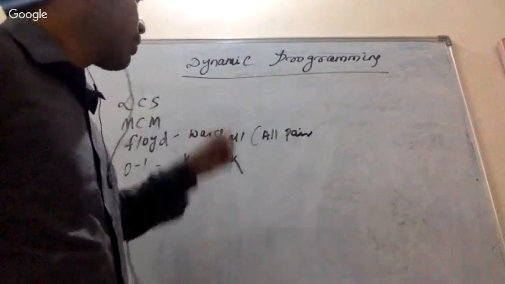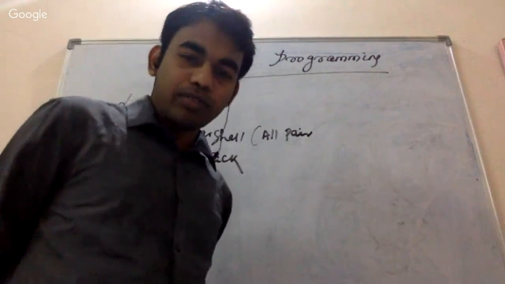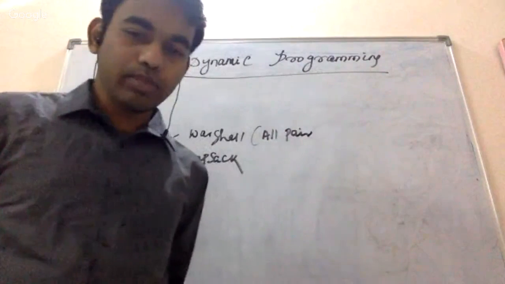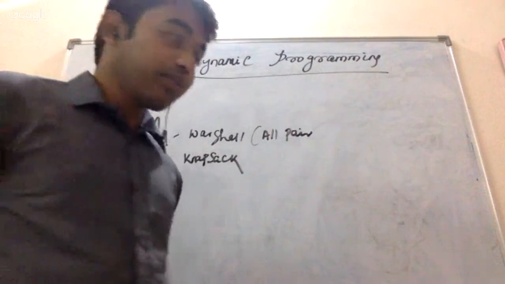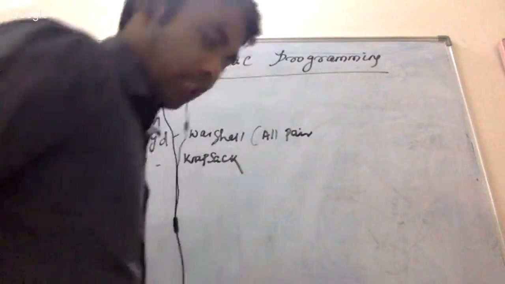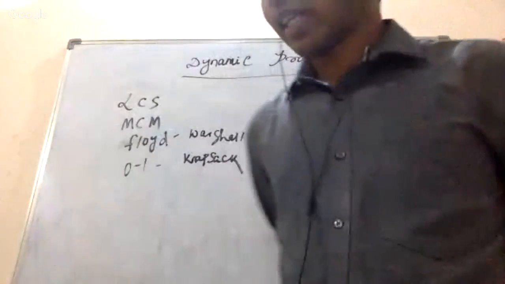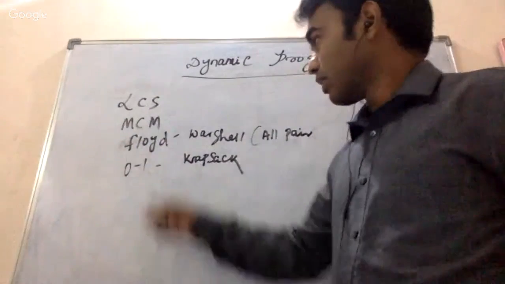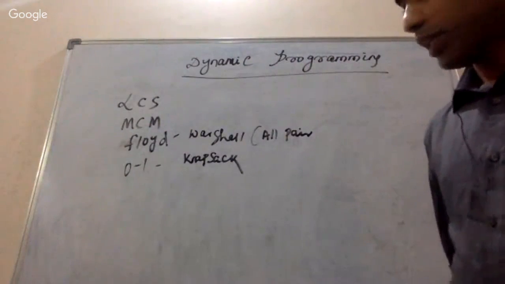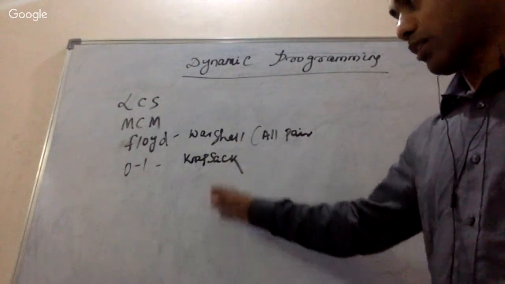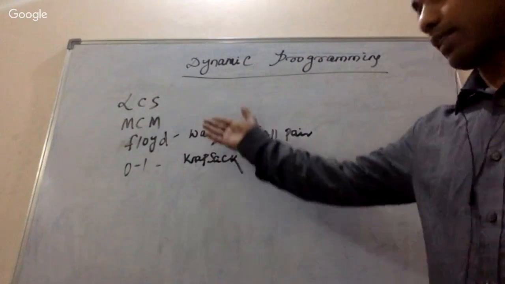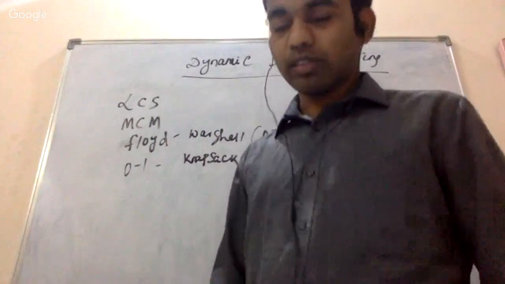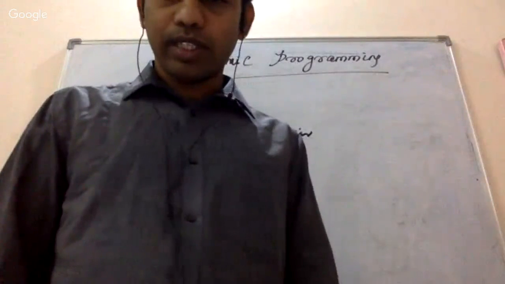Today we'll be continuing with dynamic programming. We have already discussed the greedy approach. There are different algorithms for dynamic programming, like LCS, longest common subsequence, MCM, matrix chain multiplication, Floyd Warshall, 0/1 knapsack, etc. There are others also, like longest common subsequence; we can find the smallest also. Different algorithms exist.